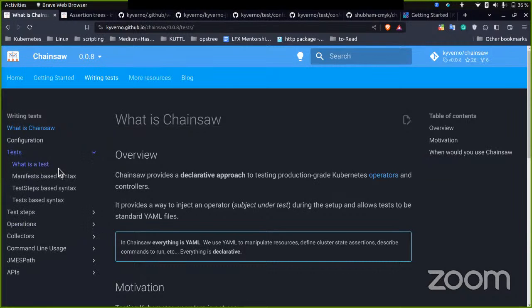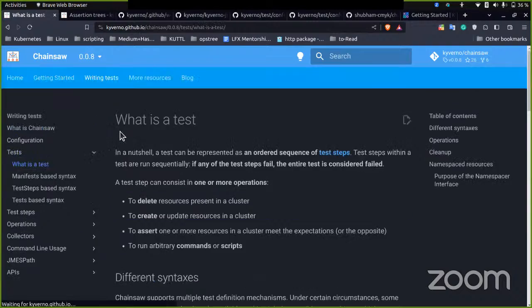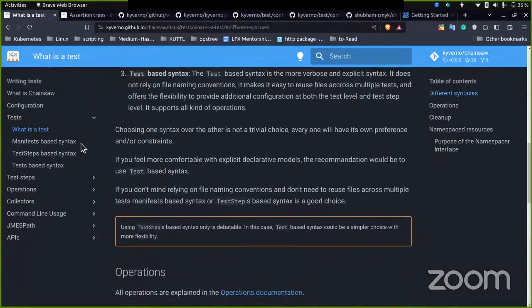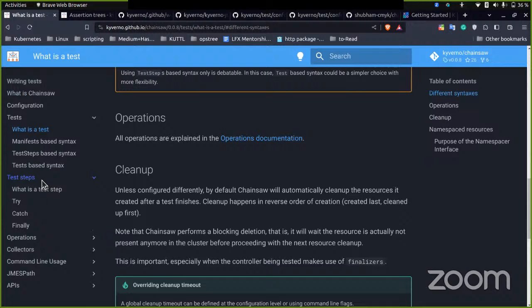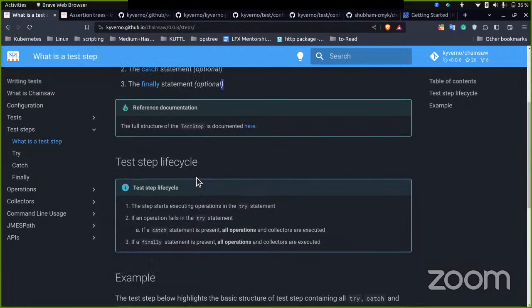So we need to first look at what we need to write. Let's just view over here what a test step is. We have three kinds of statements: try, catch, and finally. The try statement is executed first, and if we get any error, then we can catch it, and the finally is executed at the last.